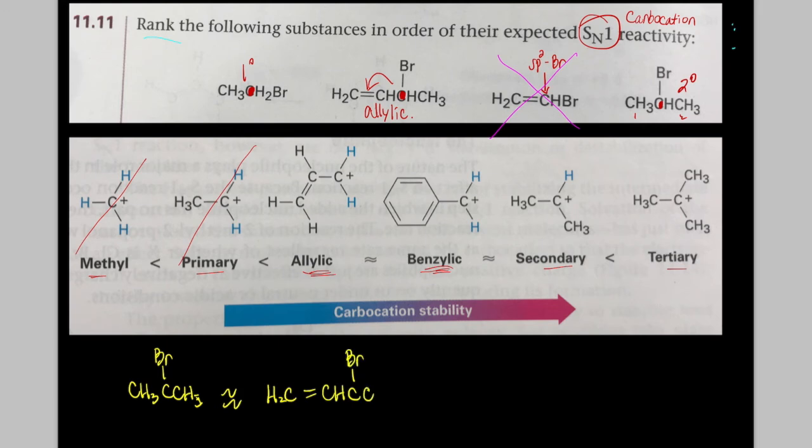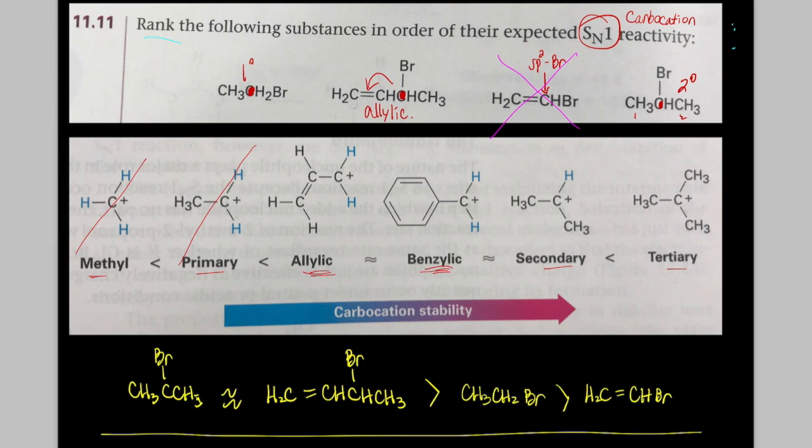That should be a hydrogen, right? Hydrogen CH3. And that is going to be better than a primary, much better than a primary. Okay, and the vinyls do not do any reactions, so I would say greater than vinyl. Okay, so that's your trend there for problem 11. Thanks for watching.